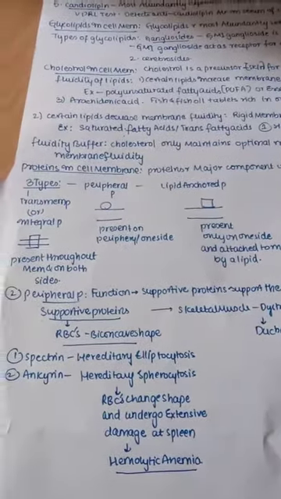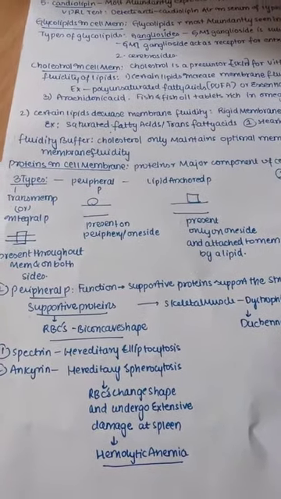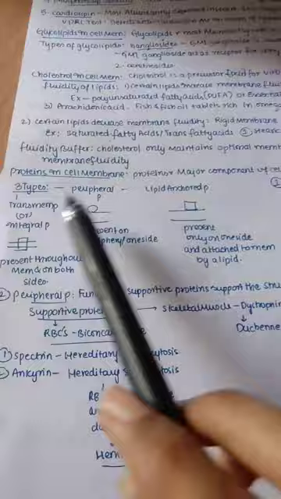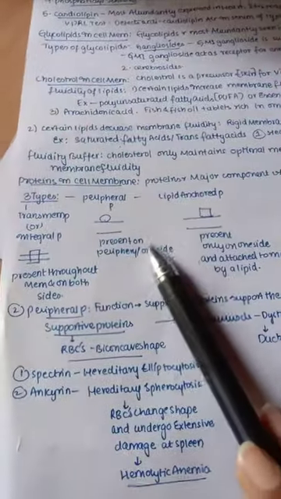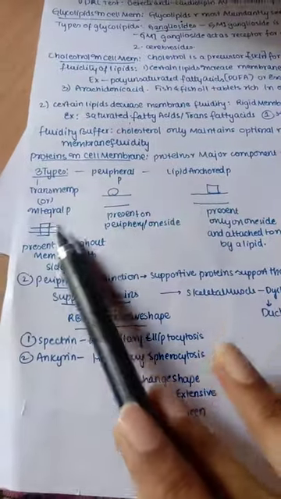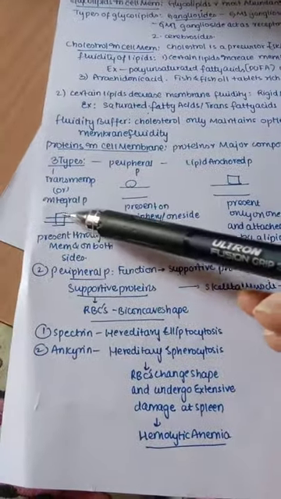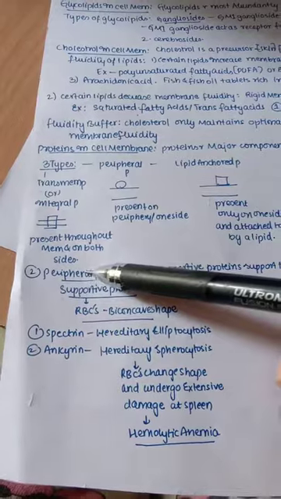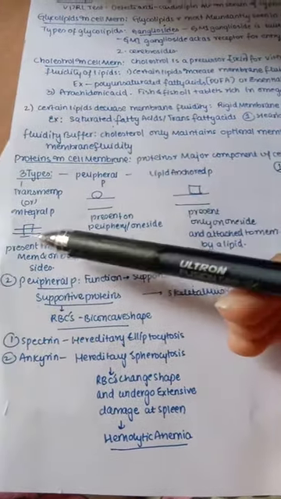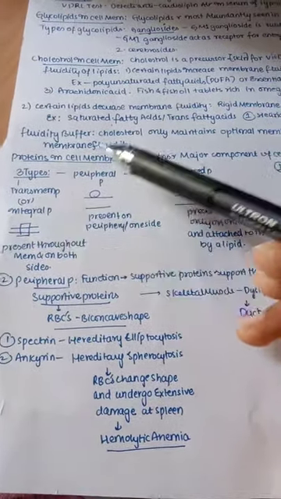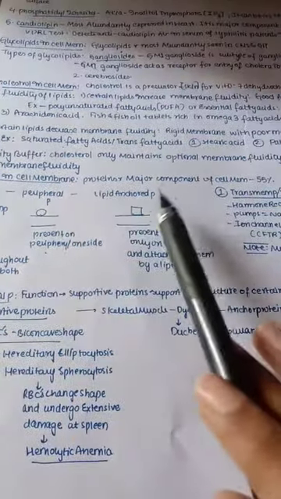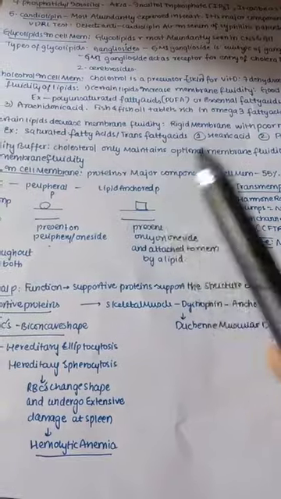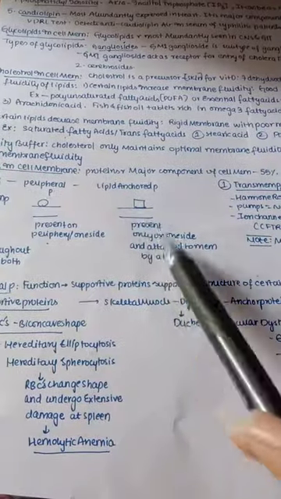Next, moving on to proteins in our cell membrane. We have completed our lipids portion. Now we are going to our major portion, the proteins in our cell membrane. Proteins are the major component, about 55%. We have mainly three types of proteins. Transmembrane or integral proteins are present throughout the membrane, on both sides, externally and internally. Peripheral proteins are present only on one side, on the periphery. And lipid anchored proteins are also present on one side, but the difference from peripheral protein is that they are anchored with the help of a lipid.